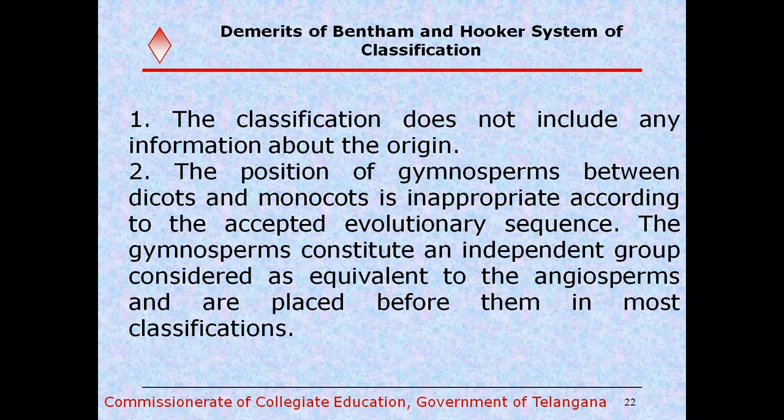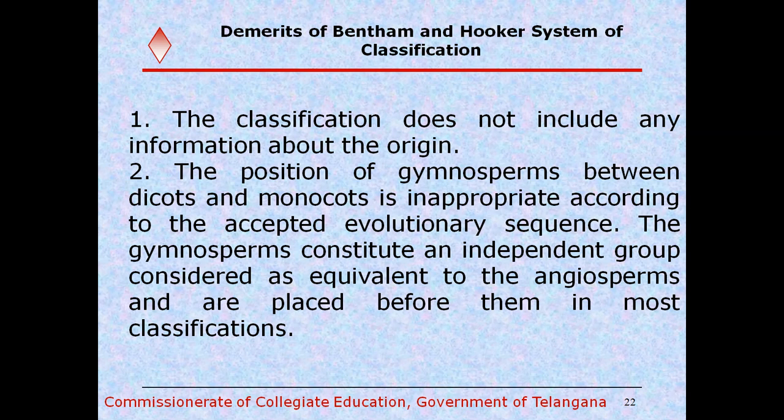And what are the demerits of the Bentham and Hooker system of classification? Now we see the classification does not include any information of the origin, and the position of the gymnosperms between the dicots and monocots is inappropriate. One of the most prominent demerits of Bentham and Hooker's classification is they kept the most primitive gymnosperms after dicots, between the dicots and monocots.